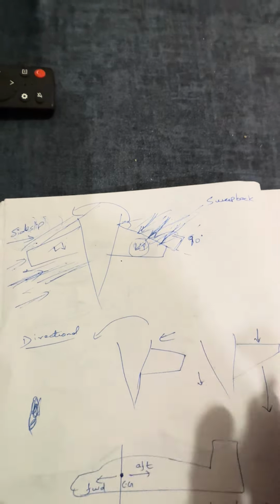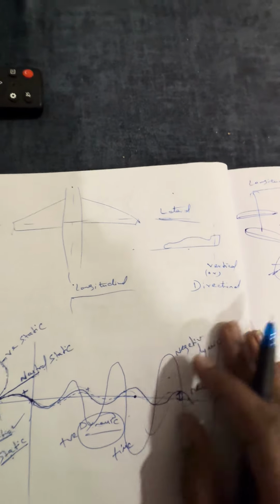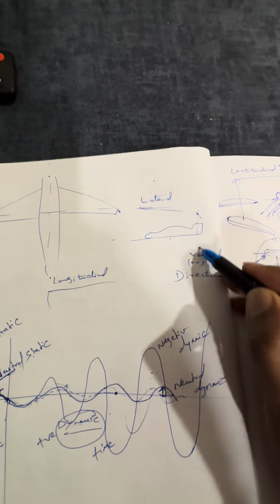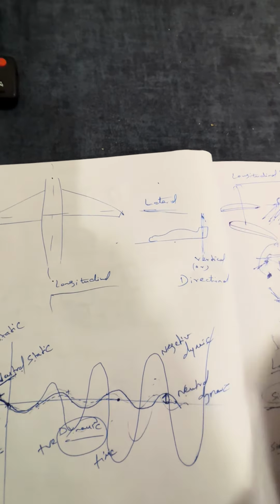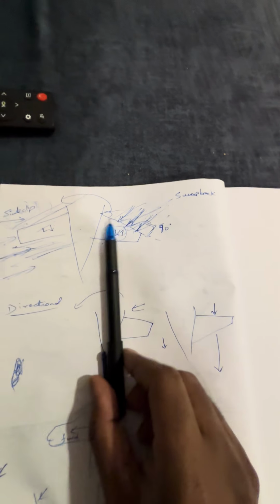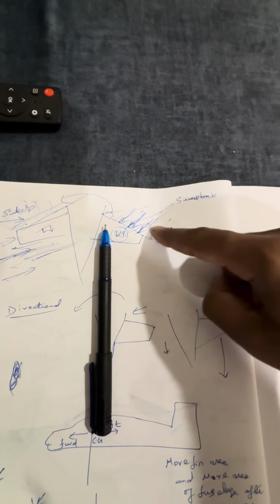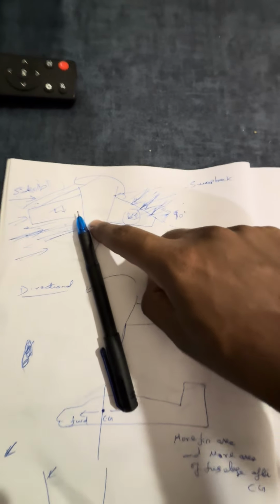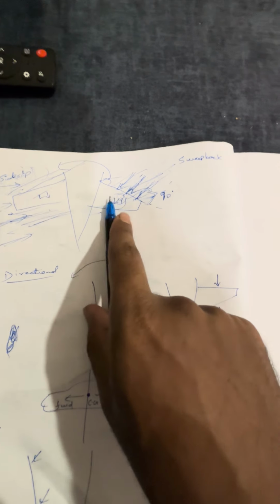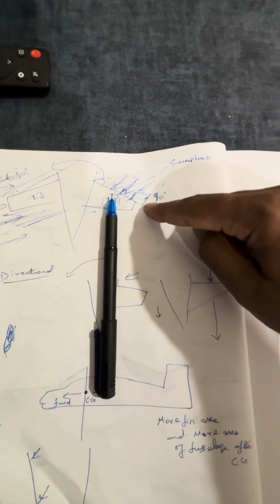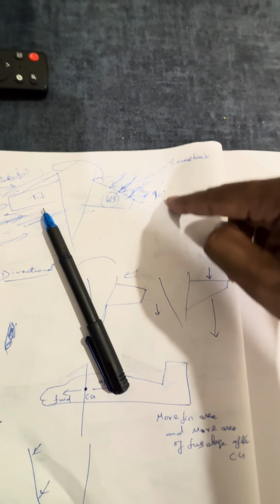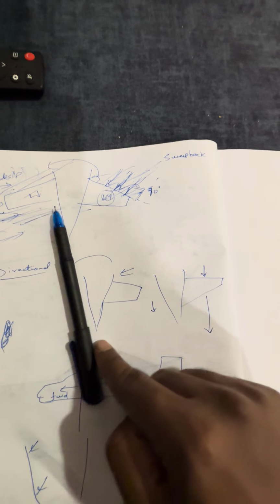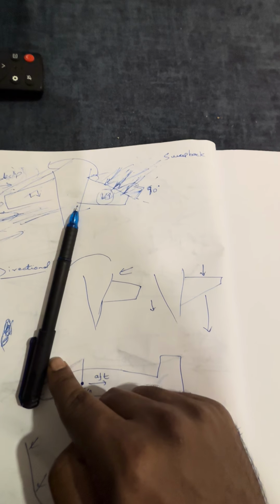Now, how does it give directional stability? What we learned about directional stability is that it is stability about the vertical axis, the directional axis, right? Look at this pen now. If any disturbance pushes the aircraft to one side, it is very easy to understand directional stability. Imagine any disturbance pushes the aircraft nose to one side. The same disturbance will attack the tail also, right? The aircraft will return back.